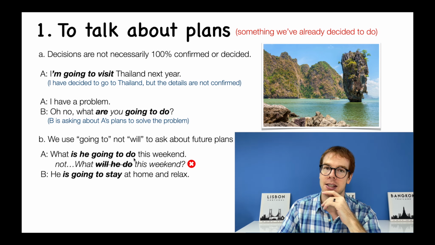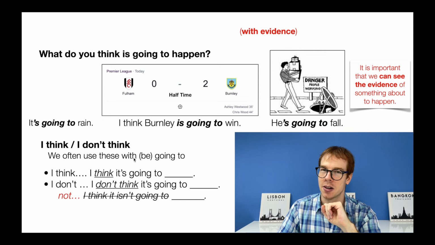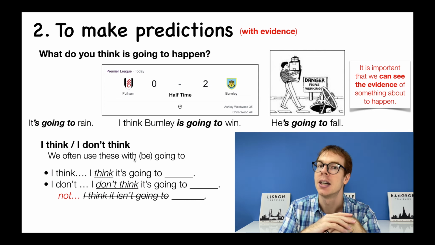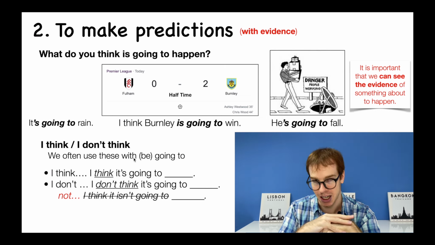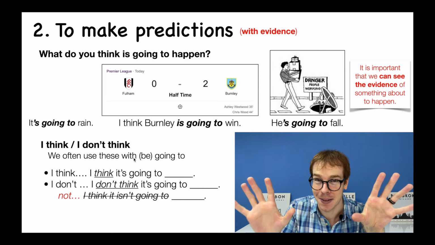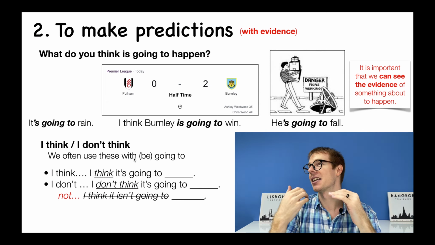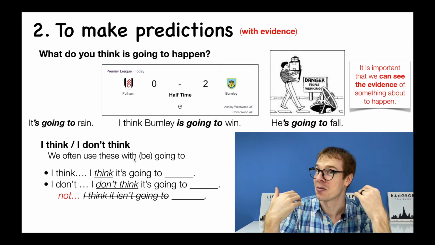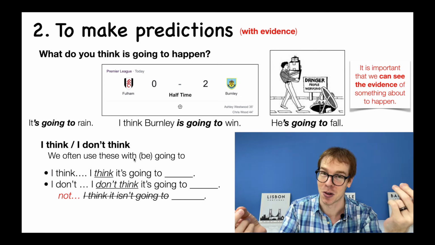So let's see. I think we have one more situation where we can use the be going to. And this is for my predictions with evidence. First example, I have my Premier League game. Look at this one, right? Premier League. This is a football team. So this is not the American football team. This is a British football team.